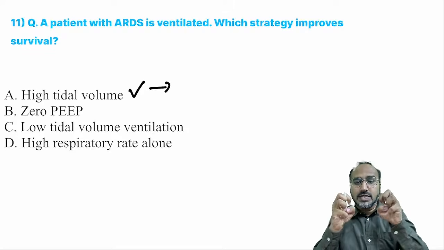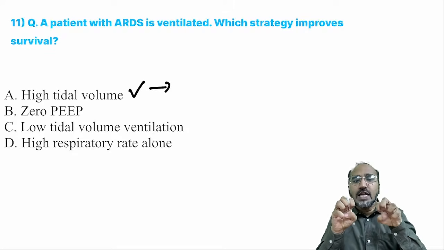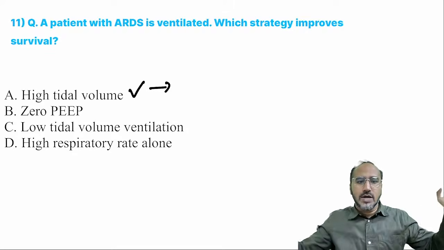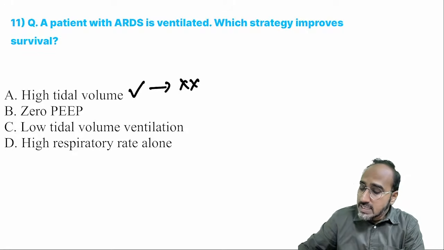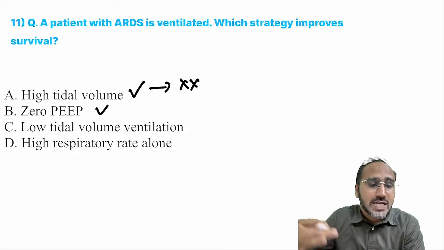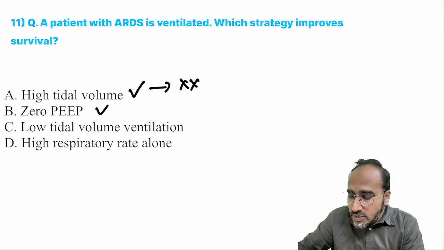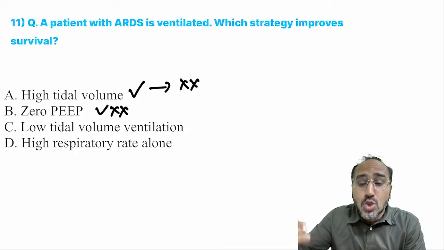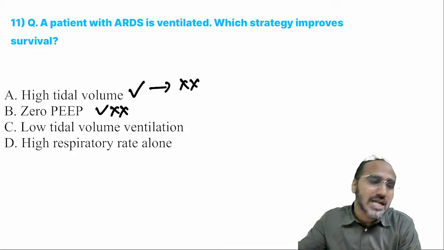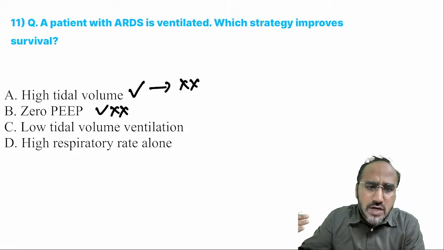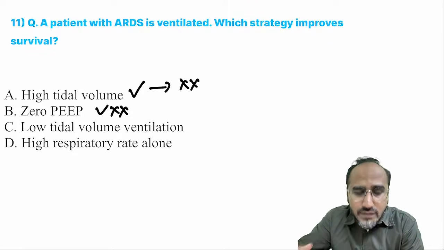Basically, just remember, guys, alveoli are very fragile, and if you give a high tidal volume, alveoli are gone. So remember, high tidal volume is never given. Okay. 0 PEEP. PEEP is what, guys? Positive end expiratory pressure. This is also never given in ARDS. You always go with a medium to higher level of PEEP, not 0 PEEP. PEEP is always given in ARDS to improve the oxygenation.